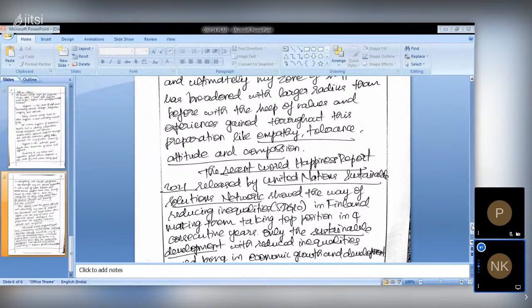Rather than writing this conclusion, you can also replace it with another conclusion. For example, happiness is the ultimate goal of all human beings, all individuals. When an individual attains happiness, society attains happiness. When a society attains happiness, the whole country attains happiness through its performance. When a country attains happiness, it will share its happiness with all other countries. Ultimately, substantial happiness can be achieved. Like this, we can also replace this conclusion.